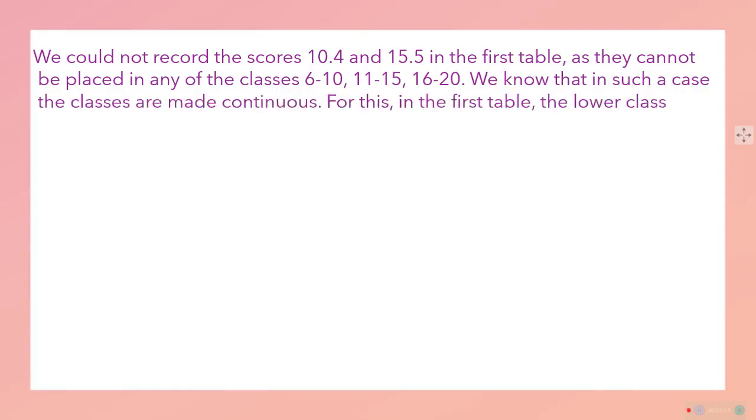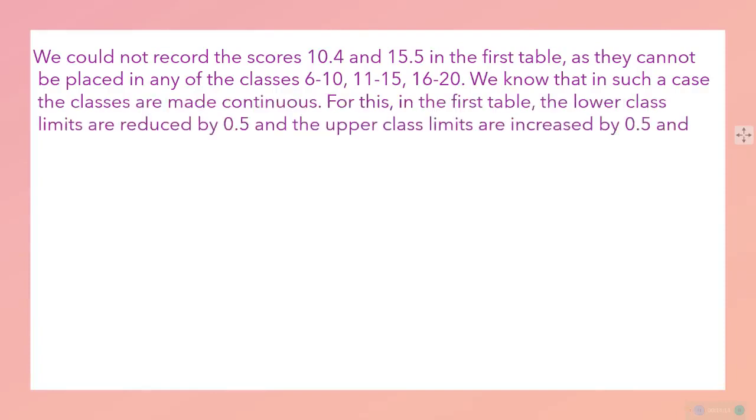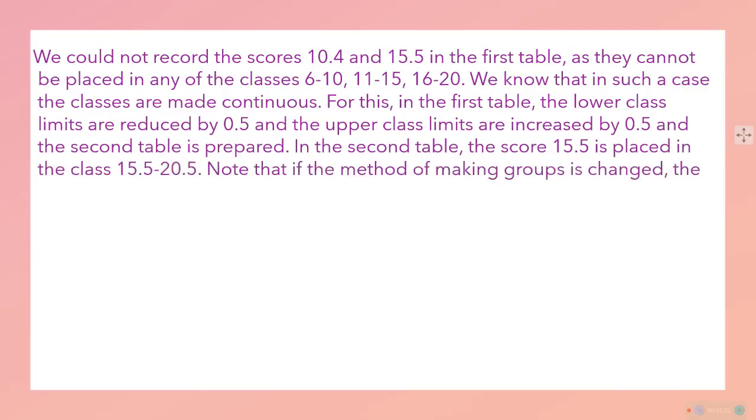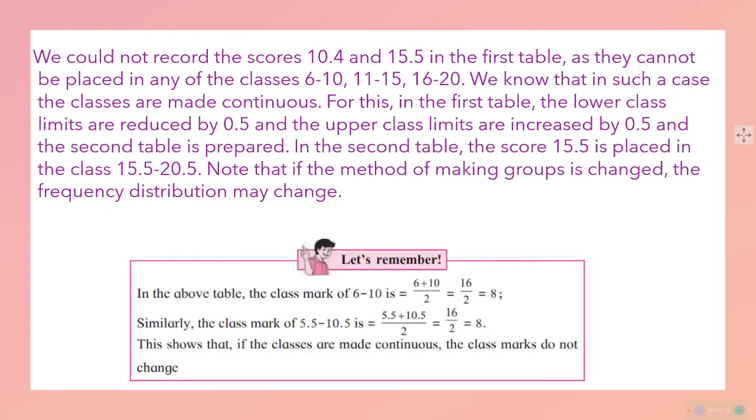So naturally we made an arrangement by subtracting 0.5 from the lower limit of each class and adding 0.5 to the upper limit of the same class. And naturally, what happened was, we could include all those data properly and we solved the situation.